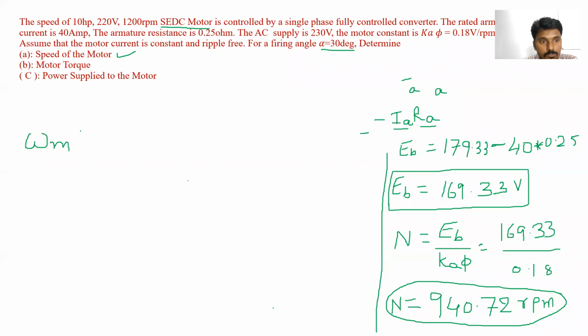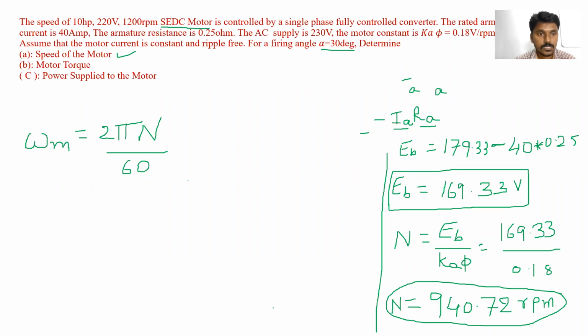Please all of you note down this formula. Okay, so this is in RPM. If you want to find out the speed in radians per second, what is the formula? Omega m is equal to 2 pi n upon 60. Please remember this formula. Is it clear? So using this formula, can we find out the speed of the DC motor in radians per second? कर सकते ना? Yes, sir.